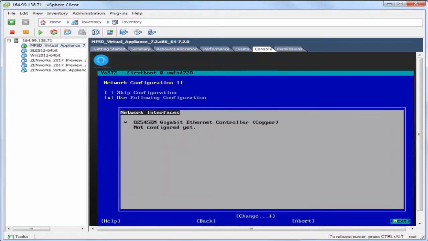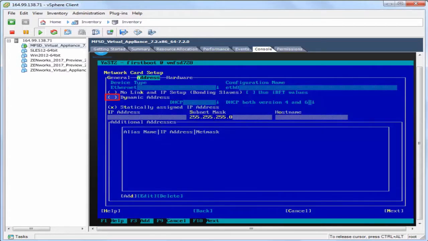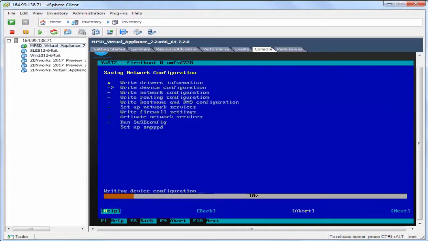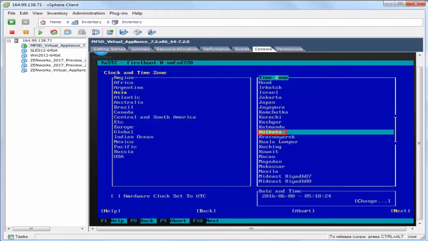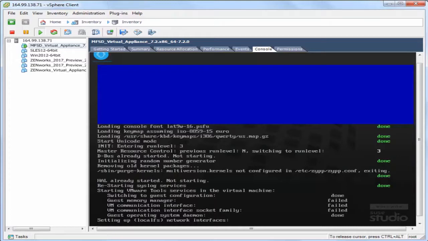To update network settings, select Change, and then specify the network settings. Choose OK to save the network settings. After saving the network configuration, select the time zone that you want to configure for Service Desk. Automatically it installs and configures the JDK, the Postgres database, and loads the database tables.